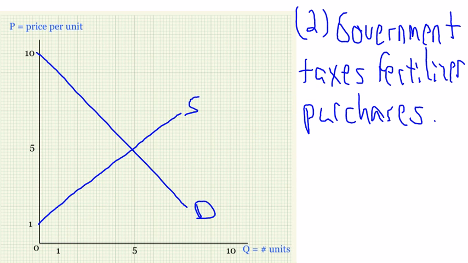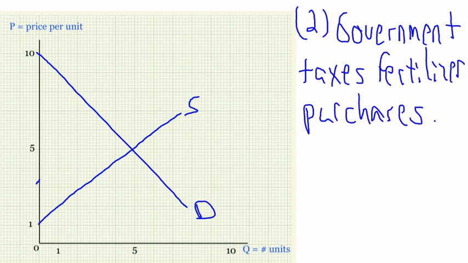For our second question, we're going to ask, what happens if government taxes fertilizer purchases? You may know that when we apply fertilizer, there's always some fertilizer that leaves the fields, enters waters, and pollutes it. So fertilizer use does cause water pollution, and maybe government wants to tax it to decrease the amount of pollution that takes place. Well, we would naturally think that the cost of producing corn would rise if it costs more to buy the fertilizer.